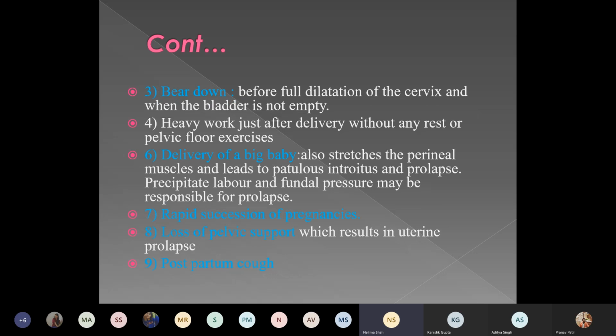Now about bearing down that the mother does at the time of delivery. If this bearing down is done before full dilatation of the cervix and when the bladder is not empty, that can cause the stretching of ligaments. Heavy work just after delivery without adequate rest and pelvic floor exercises can also cause the weakening of the pelvic floor. Then delivery of a big baby causes stretching of the perineal muscles and leads to patulous introitus and prolapse.